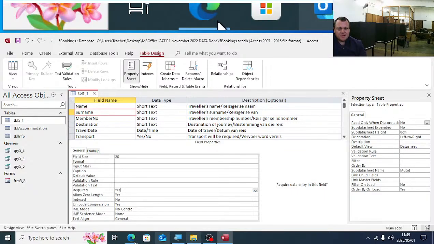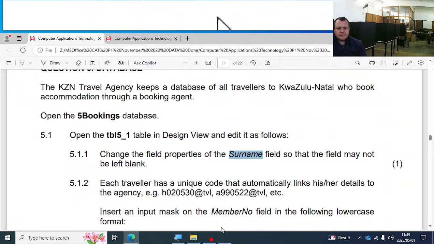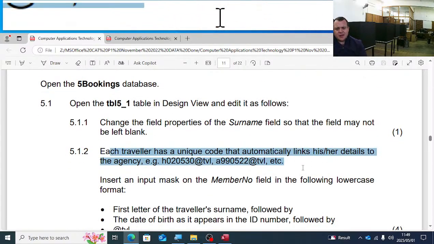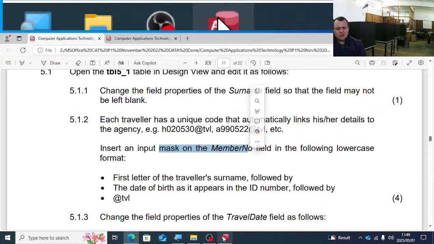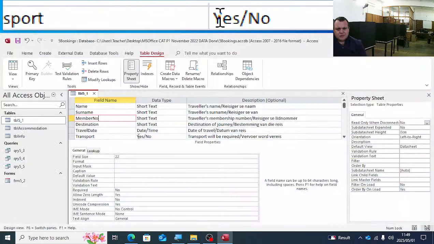So in the field property there, you change to yes. The next one: each traveler has a unique code that automatically links his or her details to the agency. Insert an input mask on the member number field. Member number field, input mask.